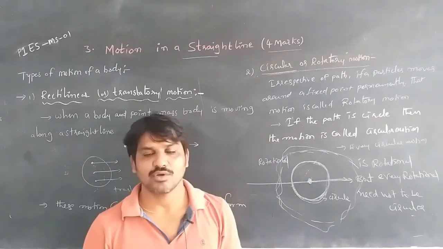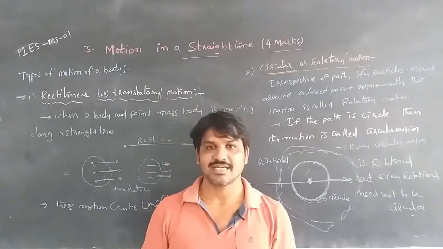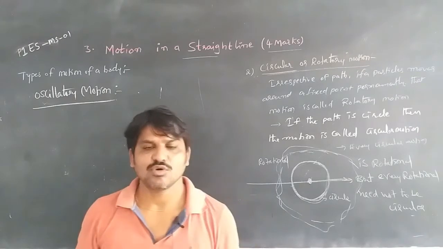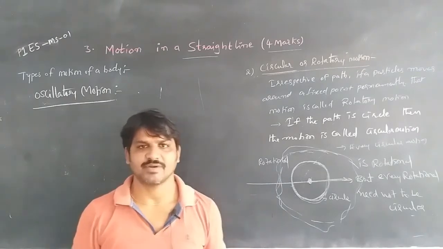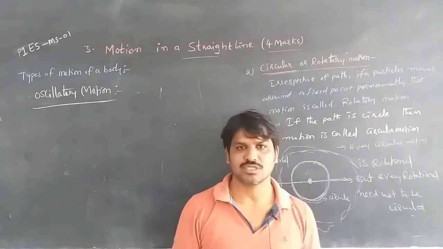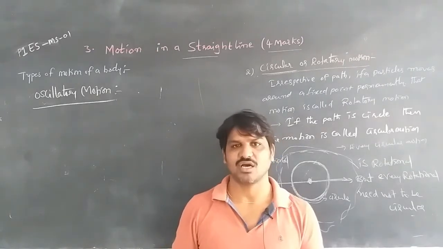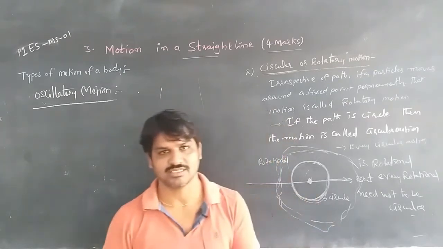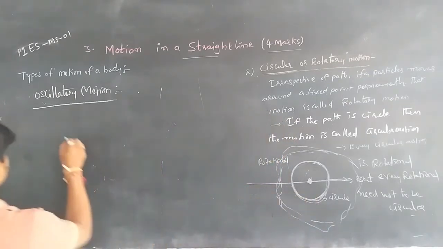Next we are going to learn about oscillatory motion. In oscillatory motion, a particle moves to and fro, back and forth, from its mean position, which is a fixed point.